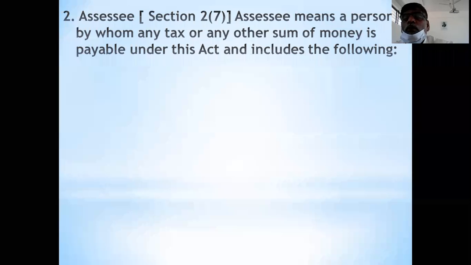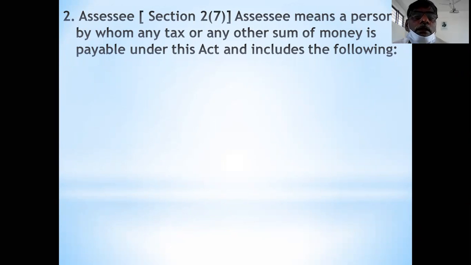He is a person by whom any tax is payable, meaning income tax is payable. It may be advance tax, tax deducted at source, or regular tax. That is called any tax. And any other sum of money payable means penalties, income seized by the income tax department, or any other fees, etc. payable by the person to the income tax department.